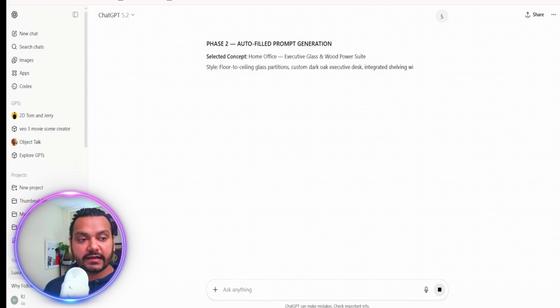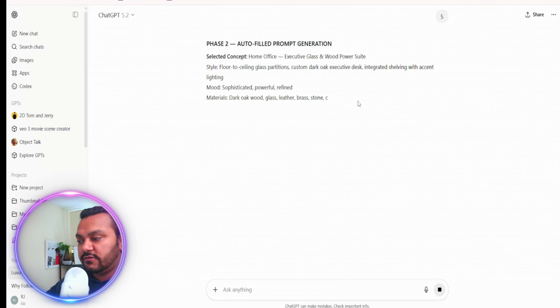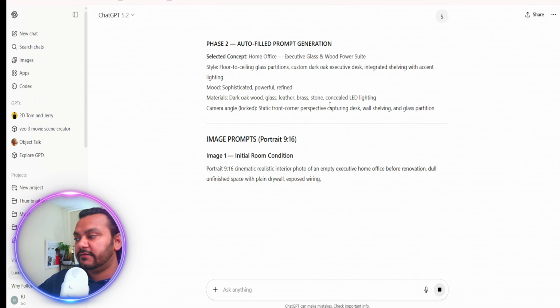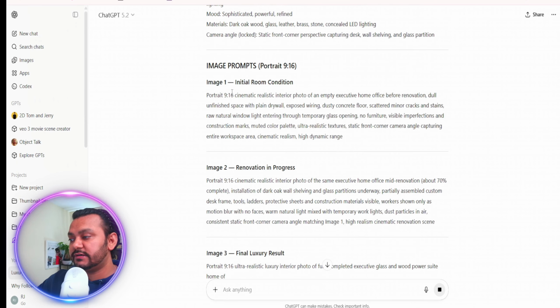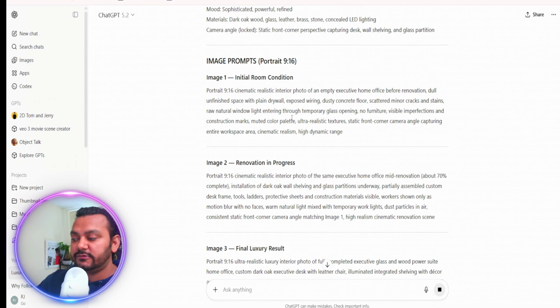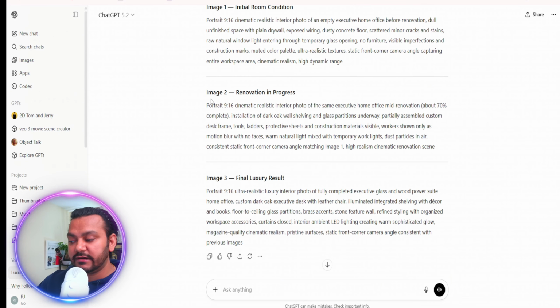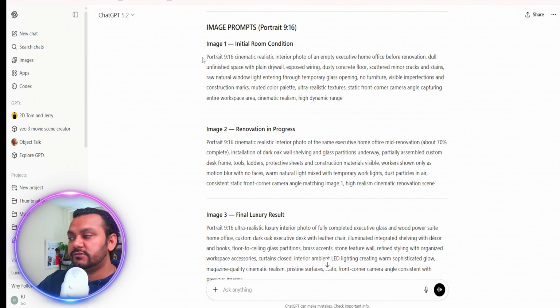Now it's pulling everything, going through everything, and then we are getting the phase 2, the image prompts. Now we have to generate all 3 images. We will copy this prompt and go to either Nano Banana or wherever you want to go.